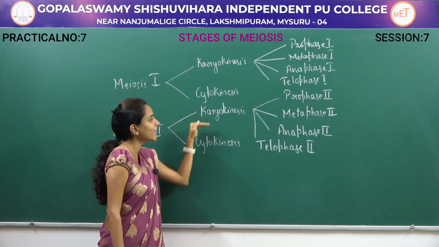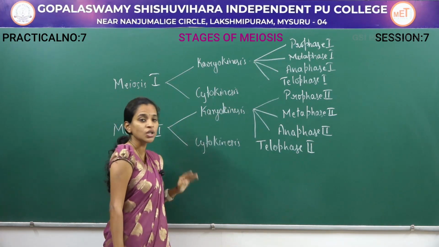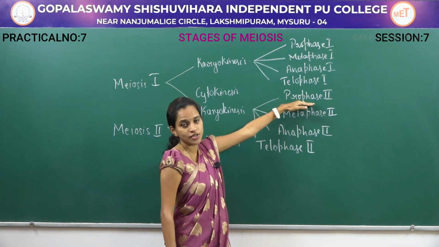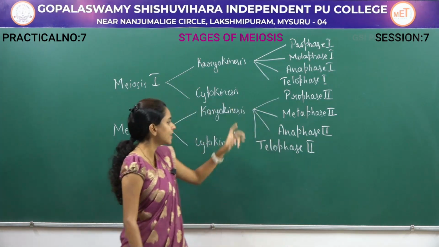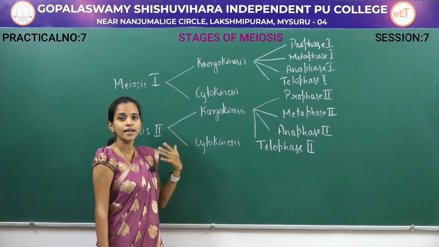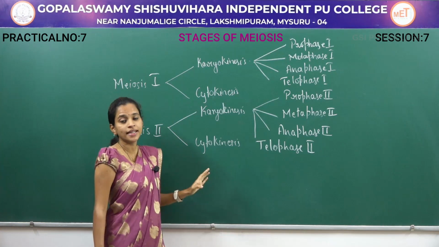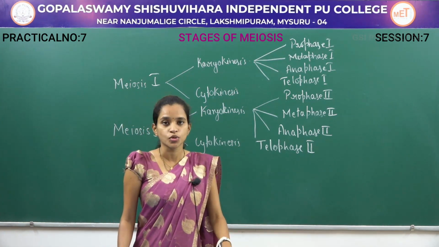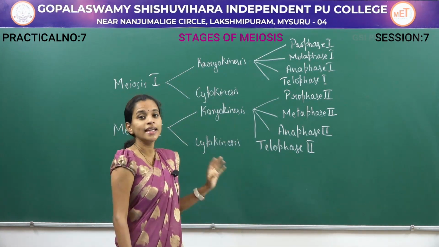In meiosis 2, again there are two different stages. First is karyokinesis, the equal division of the nucleus, with the steps prophase 2, metaphase 2, anaphase 2 and telophase 2. Then there is cytokinesis, the equal division of the cytoplasm and cell components, and finally meiosis is completed with daughter cells having n number of chromosomes. So, that is the process. We will study each of them in detail.